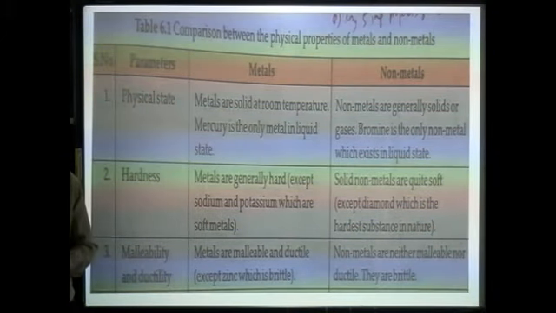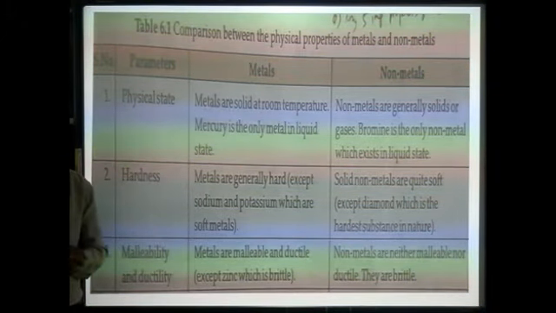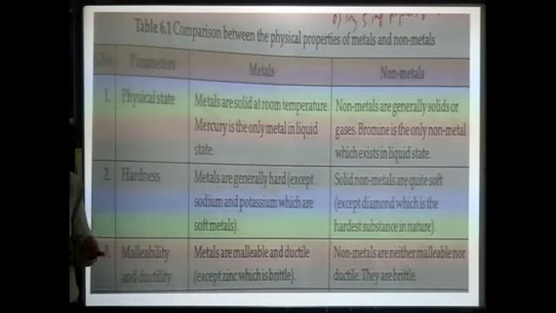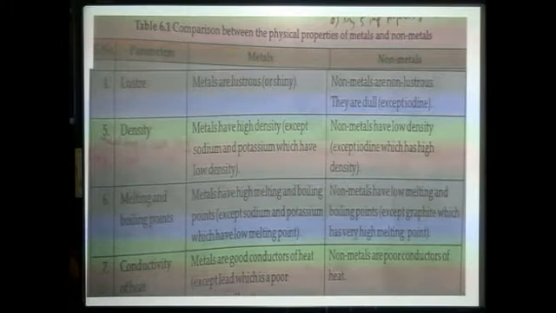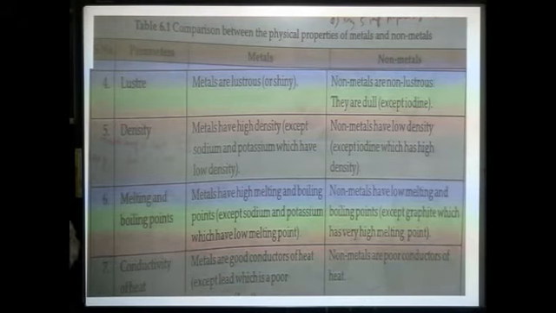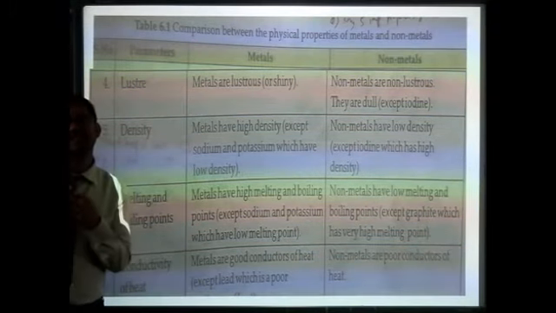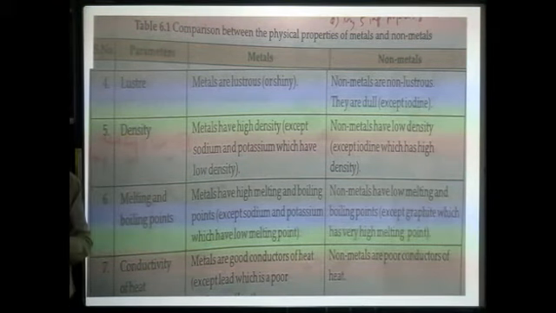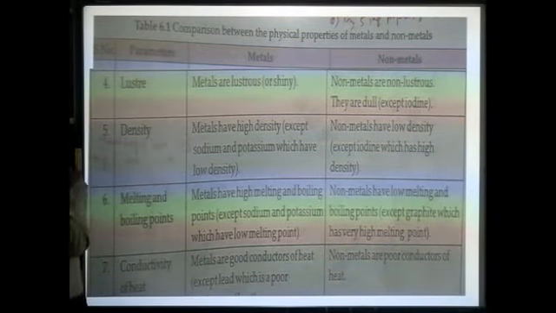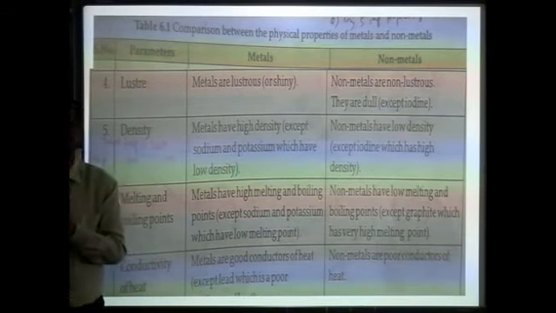Non-metals are neither malleable nor ductile. They are brittle. Then luster. Metals are lustrous, they have a shiny appearance. Non-metals are non-lustrous. If you break one, the freshly cut portion will not shine.